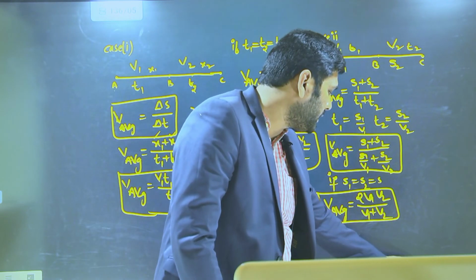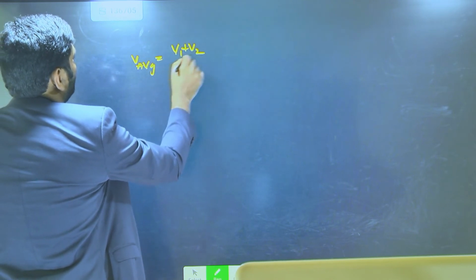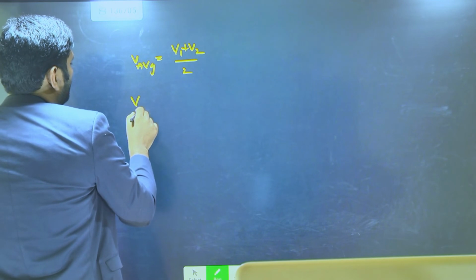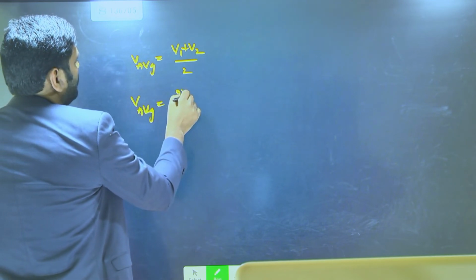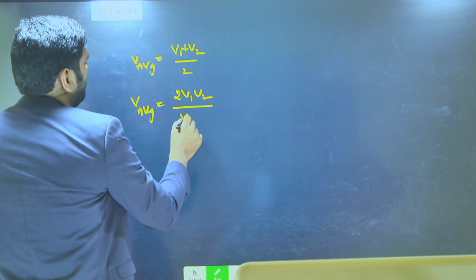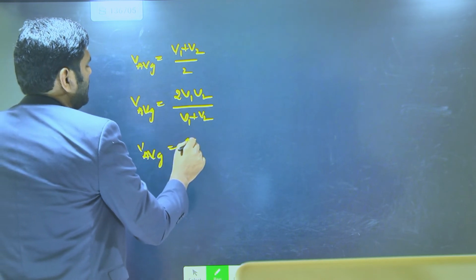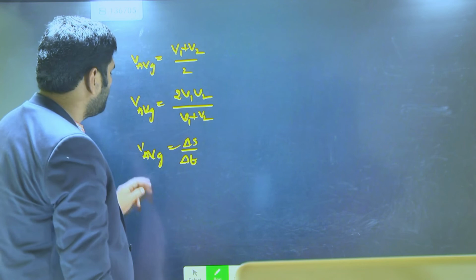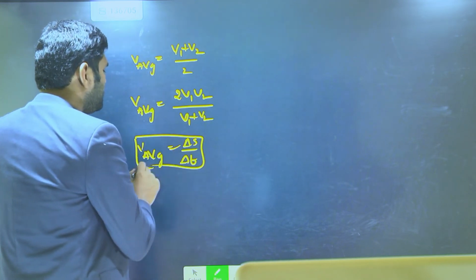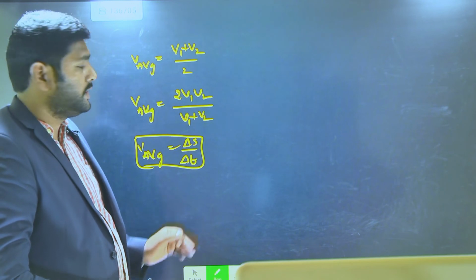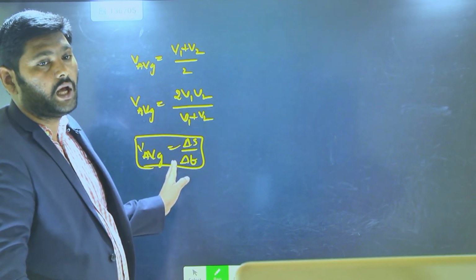Next, let's write the formulas once again in another section. So here are the relations. One relation is v average is equal to (v1 + v2) by 2. One more formula is v average is equal to 2 v1 v2 by (v1 + v2). One more formula is average speed equals total distance by total time taken. This final formula you can apply for all situations. This is the general formula for average speed.